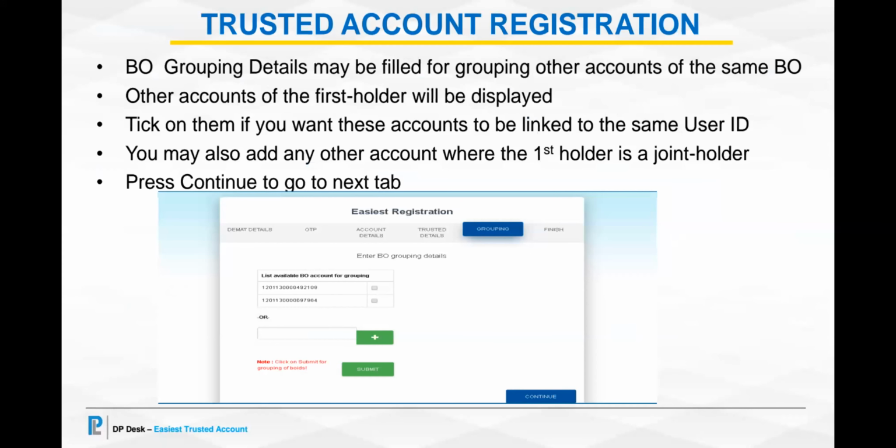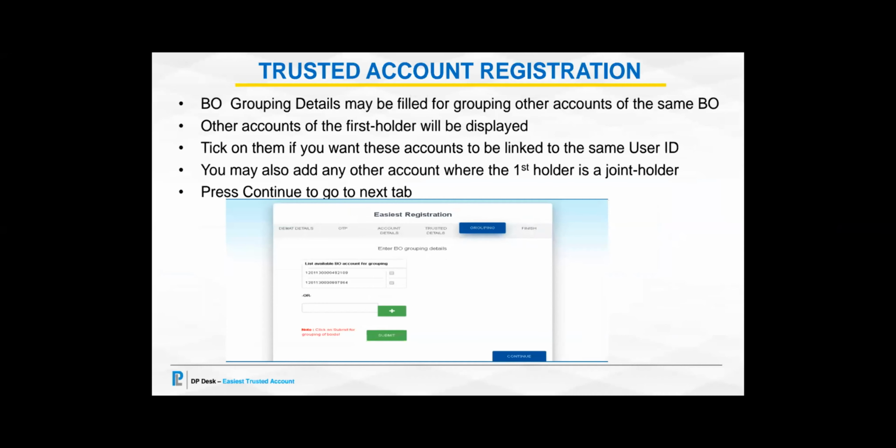The next tab would be for grouping details. Basically, what is grouping? If a client is having more than one demat account, he can group those other accounts also under the same login ID. Like if you see the screen, you find two existing account numbers of the client.